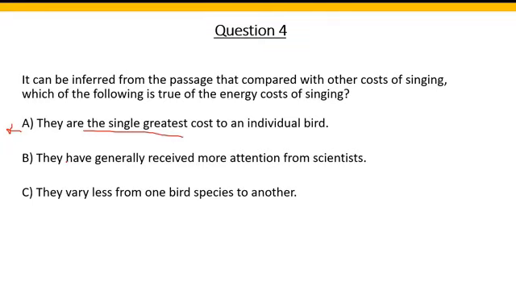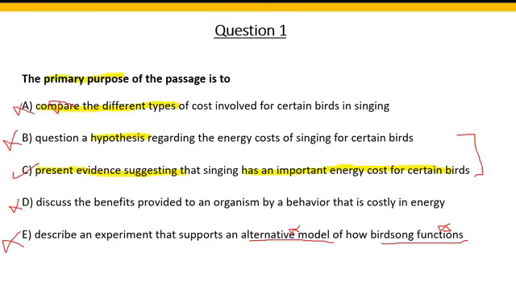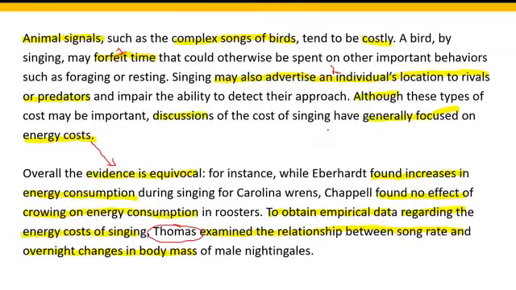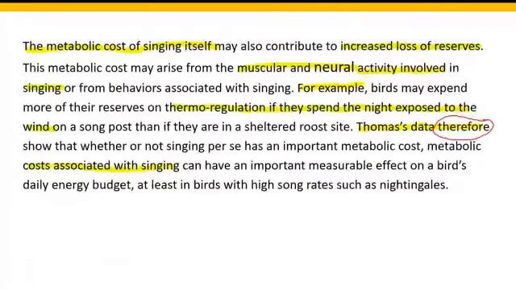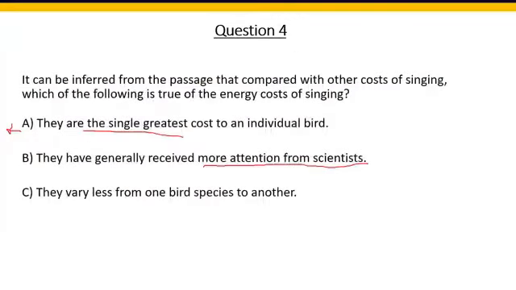Let's look at B. They have generally received more attention from the scientists. This was correct. Let's look at the para where this was said. This was basically said in the first para, the last line of the first para: although these costs may be more important, discussions of the cost of singing have generally focused on energy costs. So there are different types of costs, but discussion has focused on the energy cost. So for question 4 we can mark B. They have generally received more attention from scientists. They have received more focus, more attention.